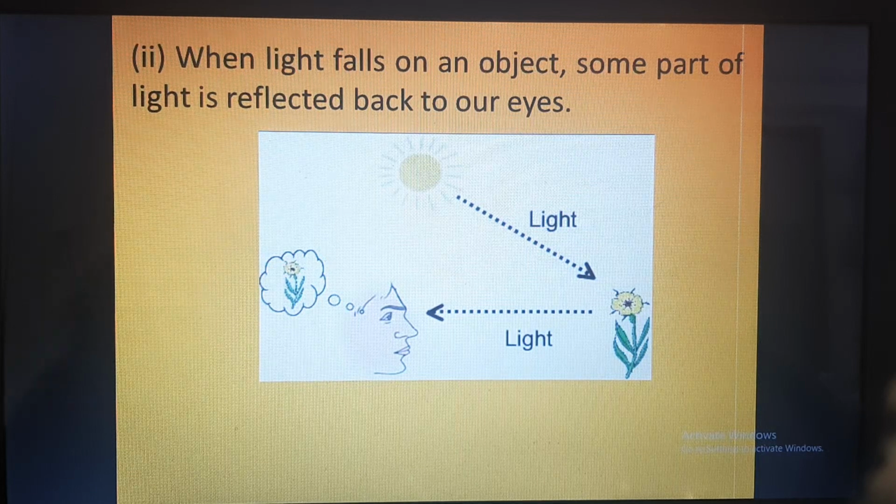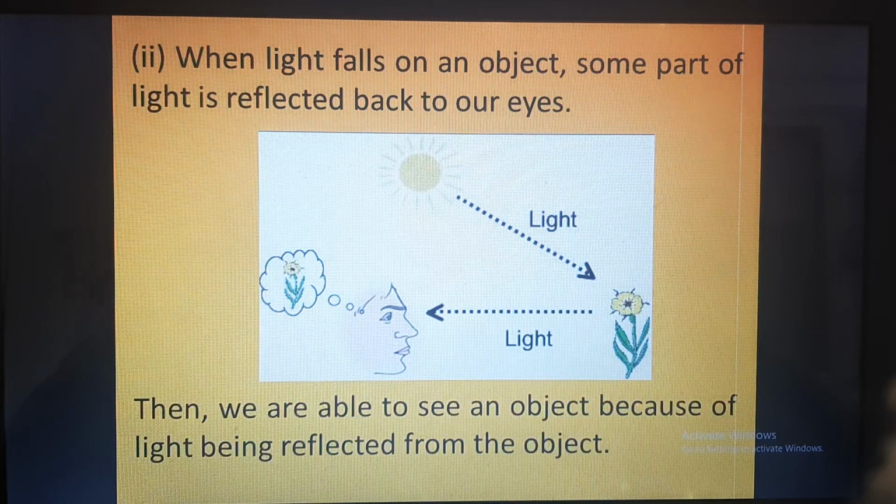So what is reflection? Reflection is basically bouncing back of light. Whenever light falls on any object, it bounces back the light. When that light reaches our eye, it enters our eye and there are some parts of the eye which are involved in making the image, and that image is sent to the brain for interpretation. So we are able to see any object because light is being reflected from that object and it goes to our eye where image formation is done.